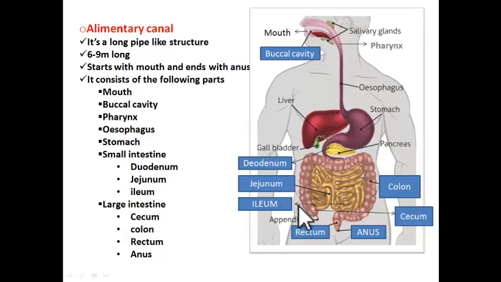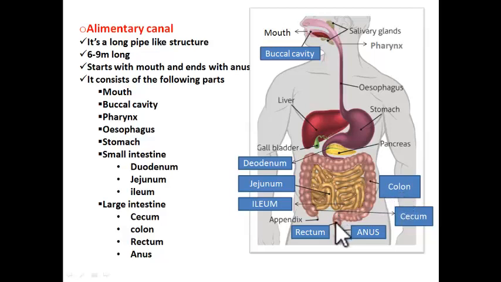Okay. Next, after ileum, large intestine. It is the large intestine that runs from here to here. Even large intestine has parts. Cecum, this region is cecum. Then from here up to here, it is colon. Got it?